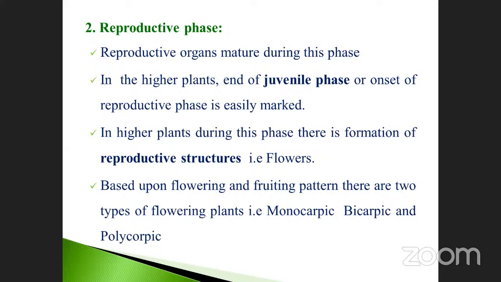Based on the flowering and fruiting pattern, there are three types of flowering plants: monocarpic, bicarpic, and polycarpic. Mono means single, only 1 year it will grow. Bicarpic means 2 years. Polycarpic means every year they produce flowers and fruits, and the lifespan is finally finished. That means the life cycle is finished every year. That is also a polycarpic nature. We already gave examples.